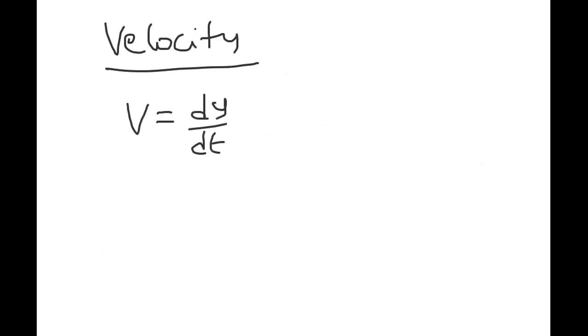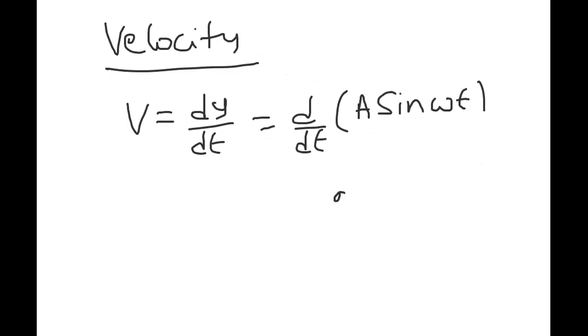Velocity is nothing but the differentiation of displacement with respect to time, d by dt of y. What is y? A sine omega t, which we just proved. So now d by dt of a sine omega t.